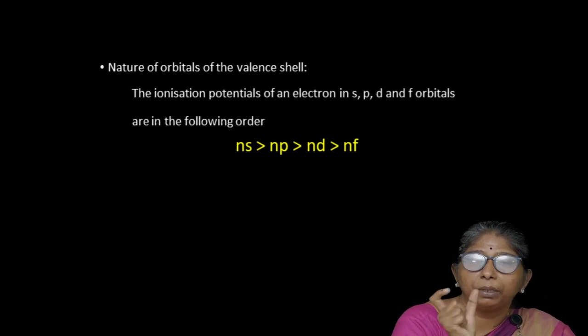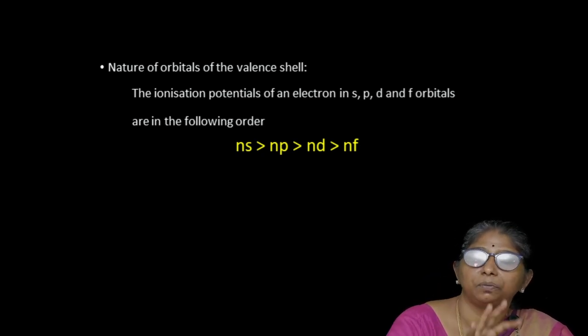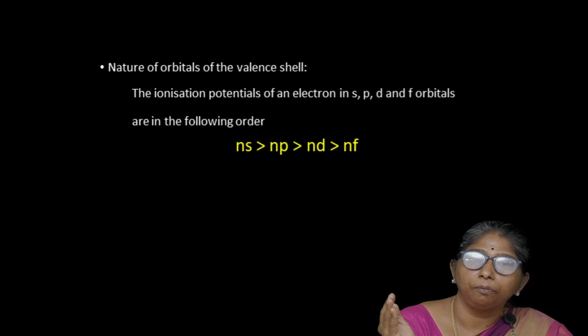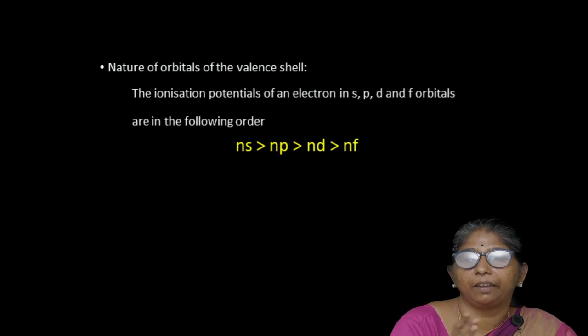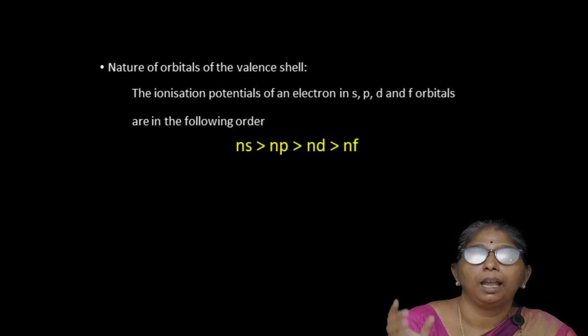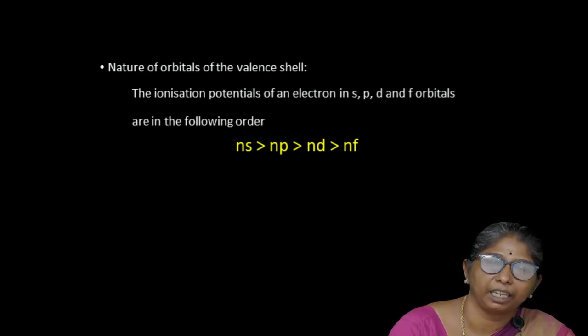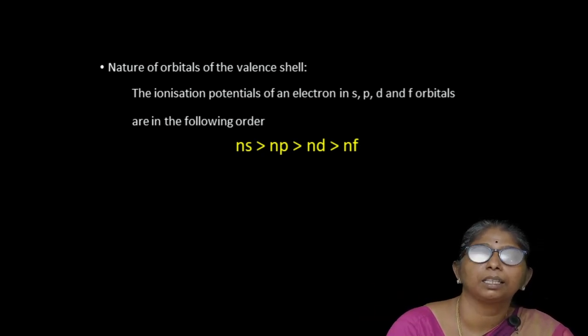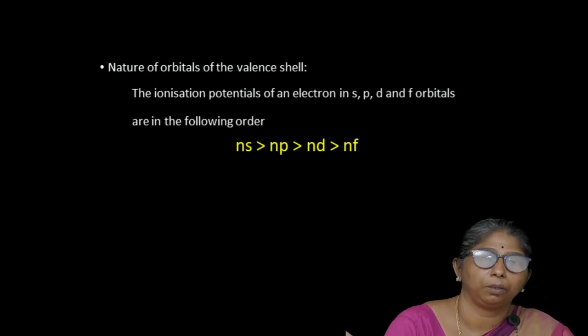That is, what is the meaning? Because the electrons present in the S orbital are very close to the nucleus, and they are spherical. Because of its spherical shape, the electrons are held very close to the nucleus. And P, since they have lobes, it is dumbbell shaped, and because the electrons are moving away, the electrons are away, and so they can be easily removed. The same with the case of double dumbbell in D orbitals, and triple dumbbell in F orbitals. Okay, so what happens? The ionization energy increases if the electrons are present in F, D, P and S orbitals.